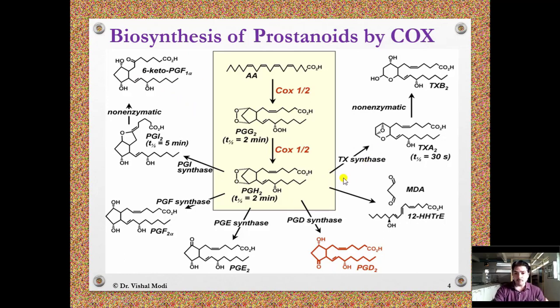Also, there is a thromboxane pathway, and with the thromboxane pathway, PGH2 converts into thromboxane A2 with the help of thromboxane synthase enzyme. This thromboxane A2 has a very short plasma half-life, and it is immediately converted into thromboxane B2 non-enzymatically.